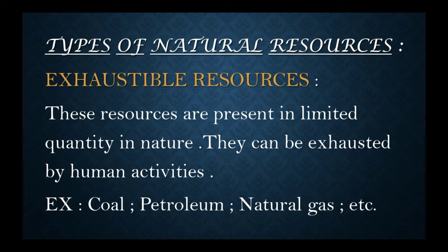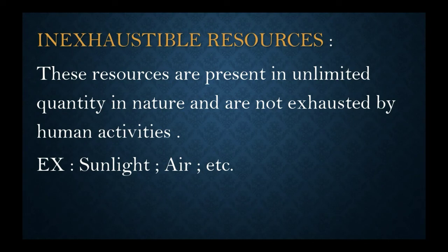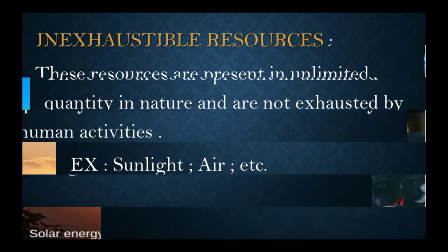Exhaustible resources are nothing but these resources present in limited quantity in the nature. They can be exhausted by human activities. Examples: coal, petroleum, natural gas, and etc. When you come to inexhaustible resources, these resources are present in unlimited quantity in the nature and they are not exhausted by human activities. Examples: sunlight, air, and etc.